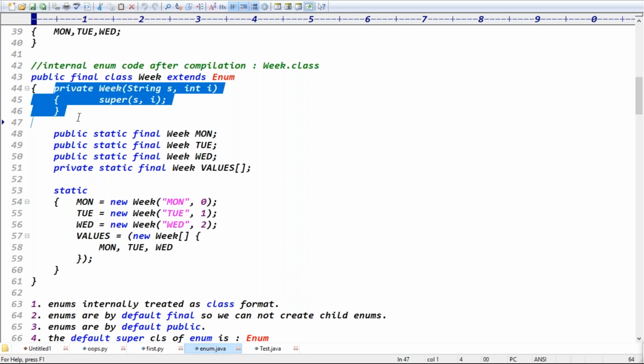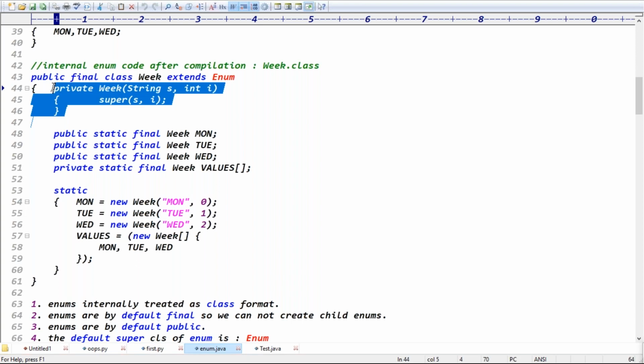Enum internally contains a private constructor, which means can we create the object of enum outside of the enum? Assume I have the enum data, and in other classes I want to create the object of enum. Can we create the object of enum? Not possible, right? Because enum contains a private constructor internally, and the private constructor scope is only within the enum, right?